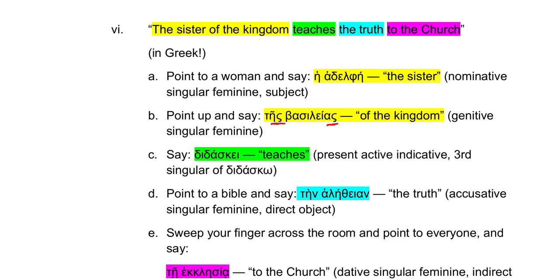You might be familiar with the word basilica or something like that. That's where the word basileus comes from. So, he adelphe, tes basileas. Everyone do that again. Point to a woman, then point up. He adelphe, tes basileas. That's the sister of the kingdom.